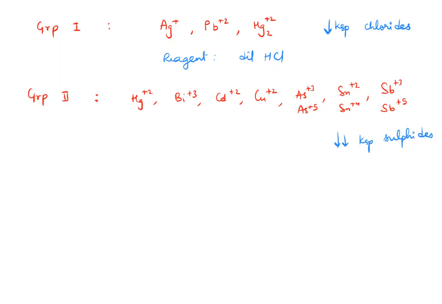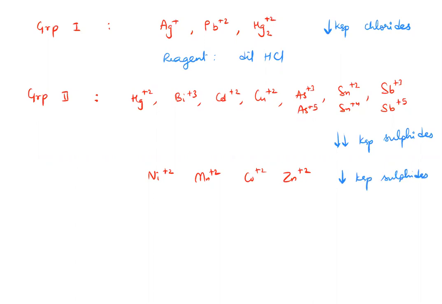So even if a little sulfide is there, these will start precipitating. Now, apart from these ions, there are 3 more ions, actually 4 more ions: nickel, manganese, cobalt, and zinc. These ions also have low value of Ksp. Not very, very low, but they have low value of Ksp.